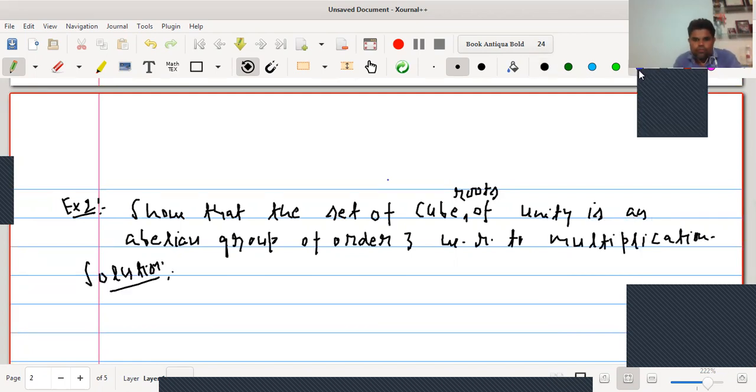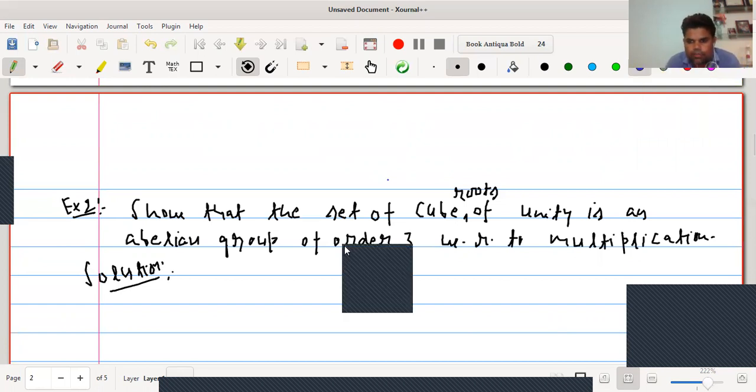We have to check whether the set of cube roots of unity is an abelian group of order 3 with respect to multiplication of complex numbers, because we know that cube roots of unity belong to the set of complex numbers, and it is talking about order 3 because it will contain only 3 elements.